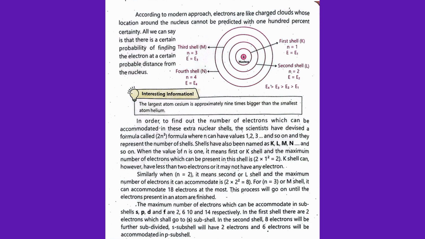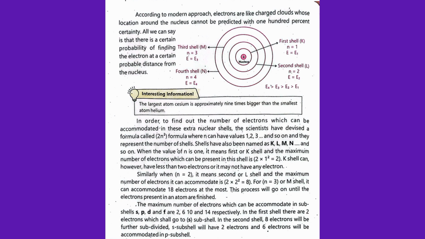According to the modern approach, electrons are like charged clouds whose location around the nucleus cannot be predicted with 100% certainty. All we can say is that there is a certain probability of finding the electron at a certain probable distance from the nucleus. In order to find out the number of electrons which can be accommodated in these extra nuclear shells,